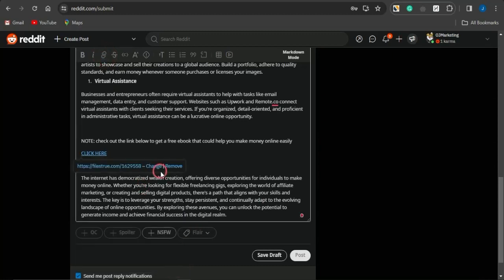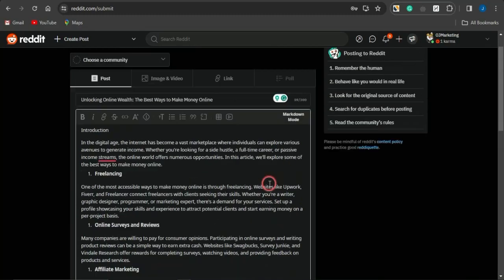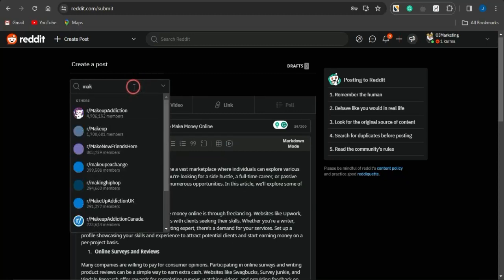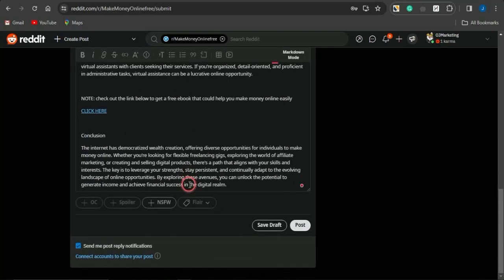Click on insert right there, and once that has been inserted, you can just simply go on to promoting this particular post, or posting on this platform. And you could just simply select a community. Maybe I can actually just select the make money community right now. So if I do search for make money, as you can see, these are actually communities on make money online. This one is on make money online for free, and this is actually a very cool community.